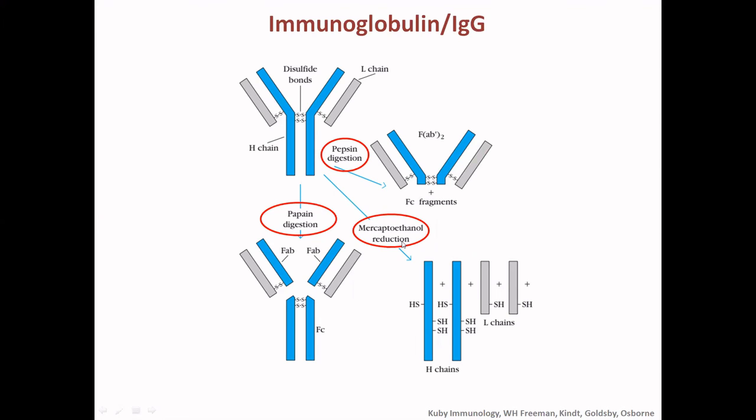And mercaptoethanol digests all the disulfide bonds. So you will see everything is digested, the disulfide bonds. So the entire heavy chain is 1 and the entire light chain is 1. In terms of molecular weight, you will see there are 2 molecular weights. Here there are 2 copies, so you will find 2, but the molecular weight is the same.